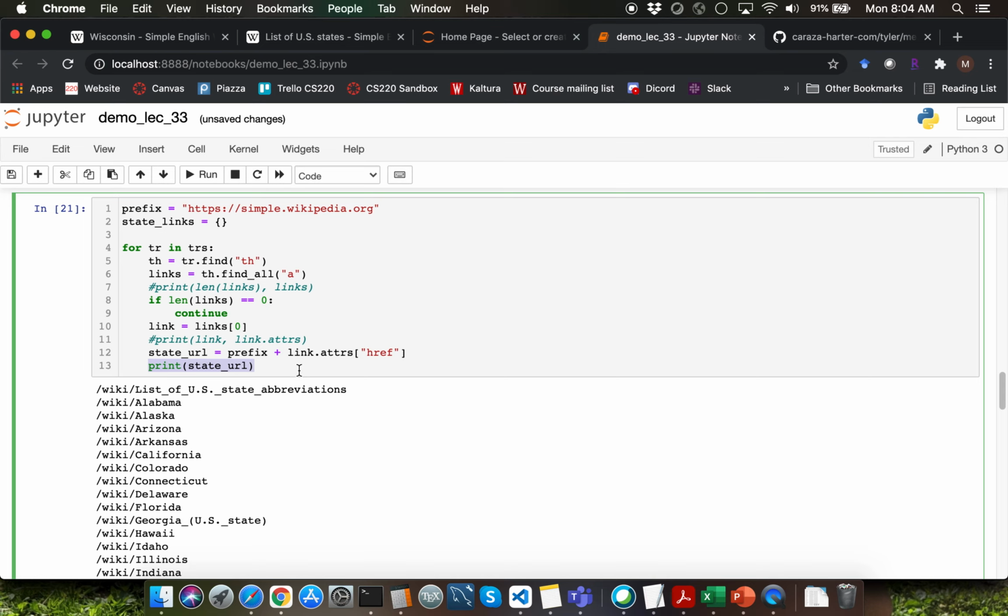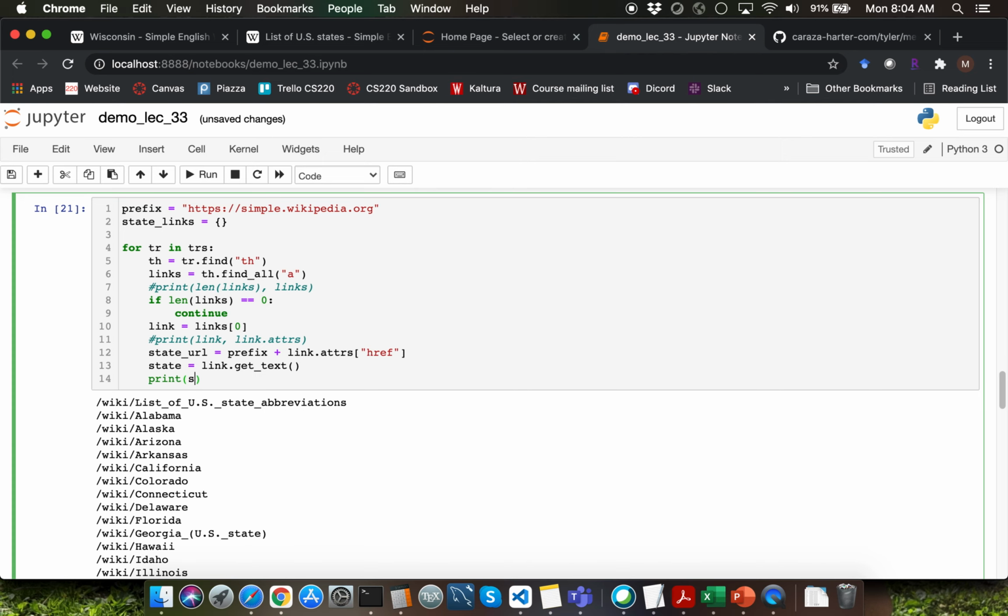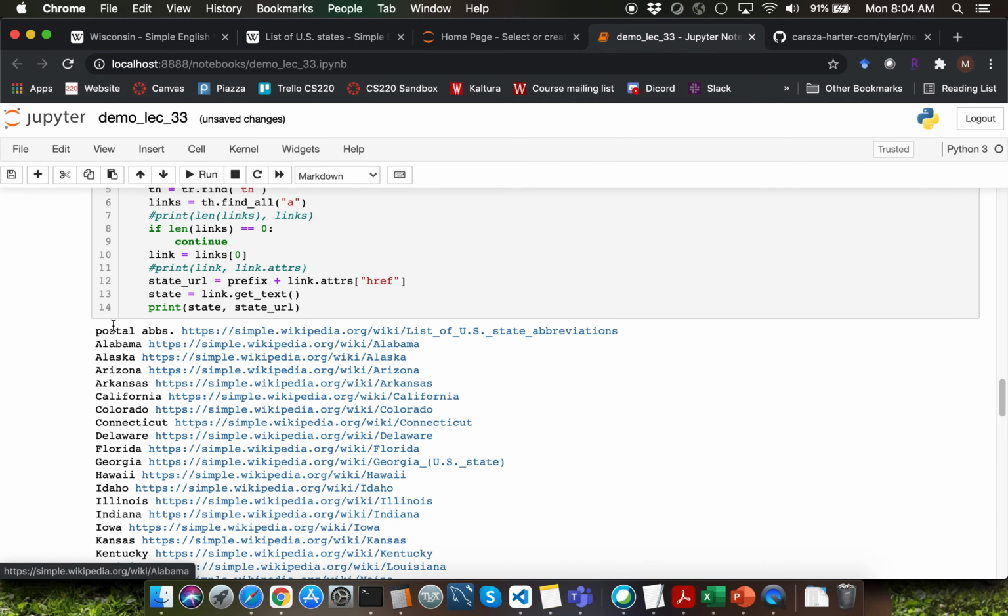I'm going to do that by first extracting the name of the state. Recall that the name of the state is going to come from the text within the hyperlink tag, which is going to be the A tag. So I'm going to say link.get_text over here. Let me go ahead and display state and state_URL. Notice that you're getting the state name and the corresponding entire URL.